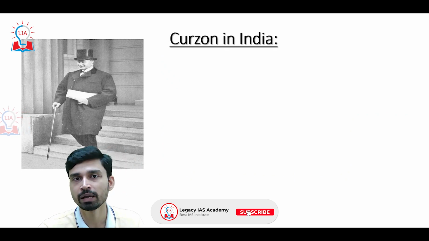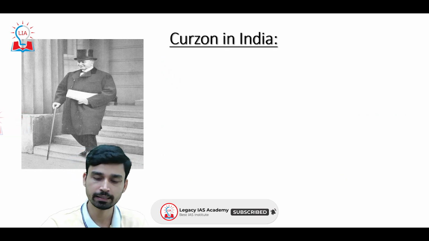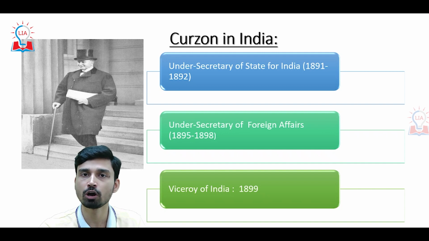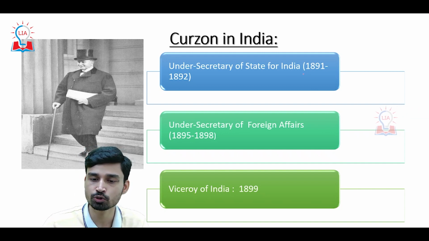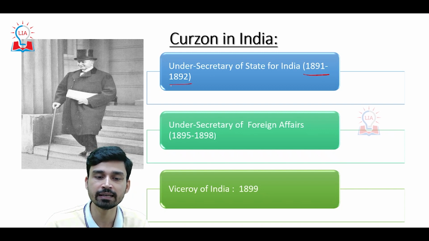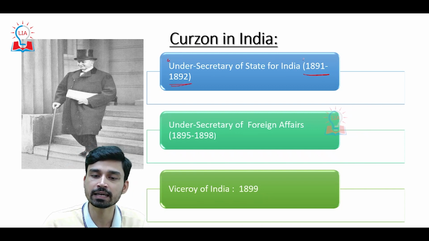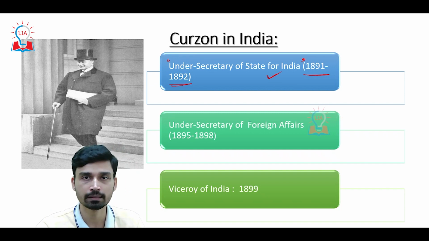After he became a member of the Conservative Party, how did Lord Curzon come to India? His association with India began in 1891 when, for one year, he served as Under Secretary of State for India in the British government.